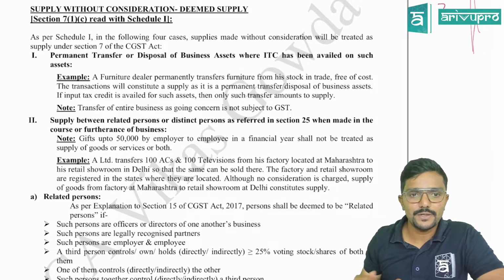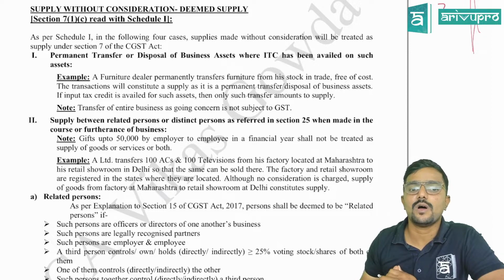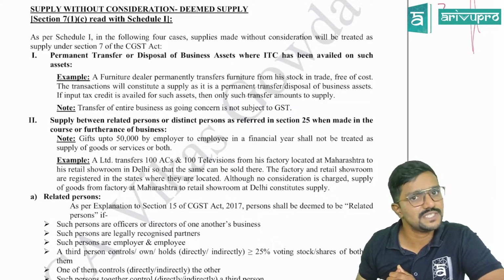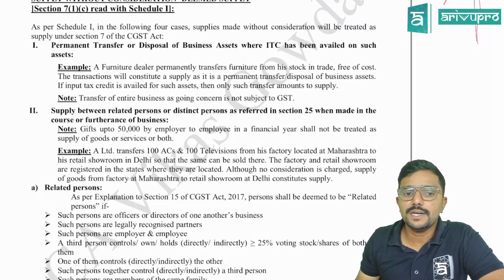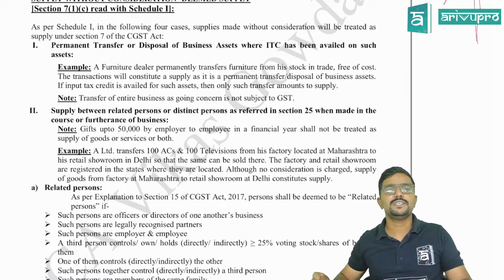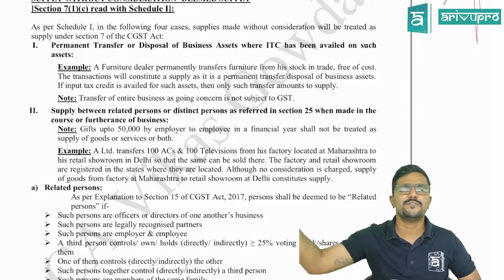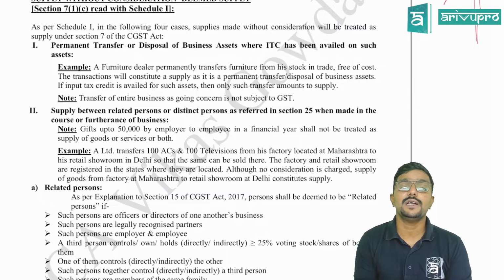As per Schedule 1, in the following 4 cases, supplies made without consideration will be treated as supply under Section 7 of CGST Act. That is 7(1)(c). So which are those? One by one. Permanent transfer or disposal of business assets where ITC has been availed on such assets. So what is it? Sir, there is a permanent transfer or disposal, means I'm just throwing it off or giving it free of cost, of business assets where ITC has been availed on such assets.